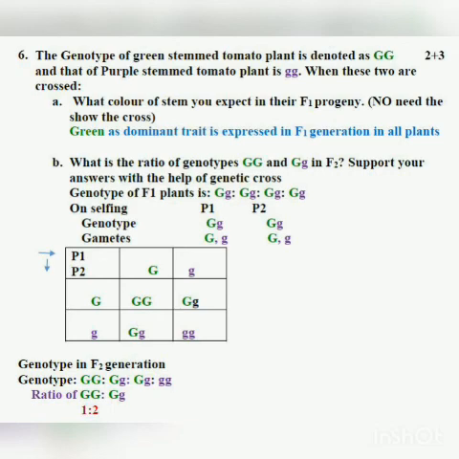The gametes produced will be capital G, small g, capital G, small g, and on fertilization you will get the ratio GG to Gg to Gg to gg. Now they are asking you the ratio of capital GG and the hybrid, that is capital G small g. So the ratio is 1:2, because out of 3 plants produced having the dominant trait, 1 plant is capital GG and 2 plants are capital G small g.